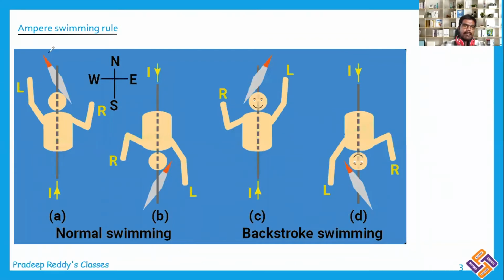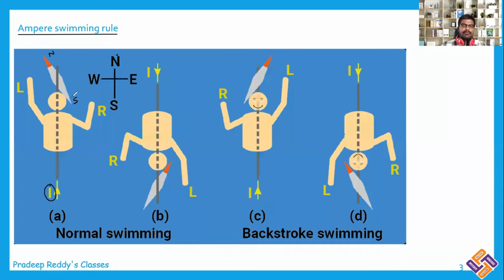See, this is a magnetic compass. This is the North Pole and this is the South Pole. And these are geographical directions: north, south, east and west. The motion of the person represents the current carrying conductor. The person is moving north, therefore current is going northward.